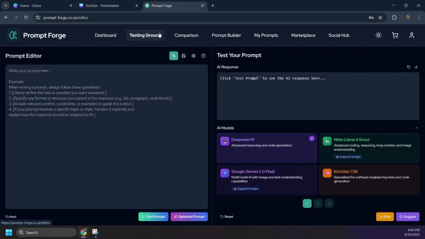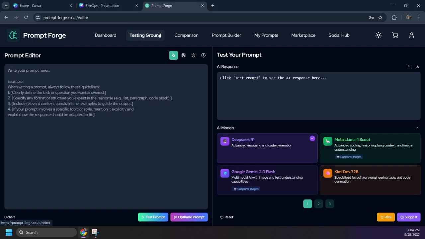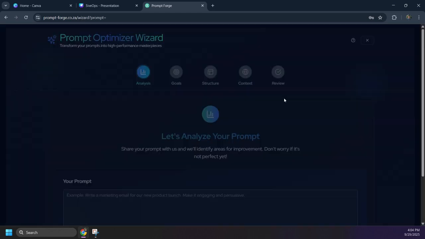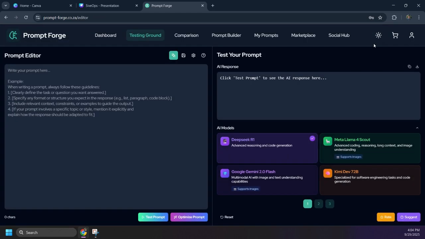But users are able to explore our testing ground, where we have a range of facilities for them to use, such as our AI recommendations page, our prompt optimizer page, as well as being able to use multiple models in our testing ground. We will continue to explain the prompt optimizer page.